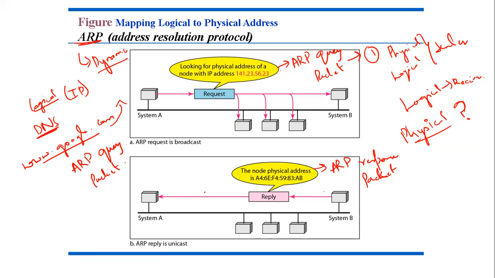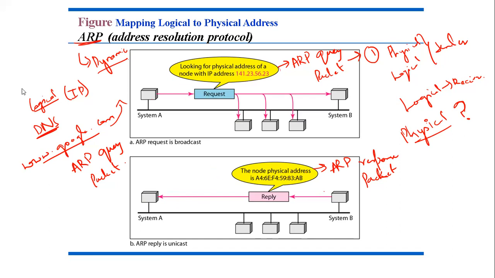Okay, so this packet is not broadcasted. Why is it not broadcasted? Because the reply was wanted by only system A, not by all the other systems. Okay, so this packet is unicasted directly to the inquirer, the person asking the question, by using the physical address received in the packet.